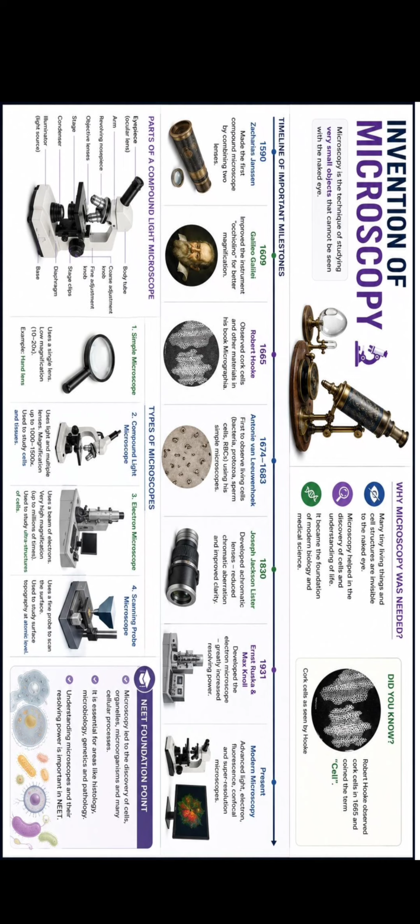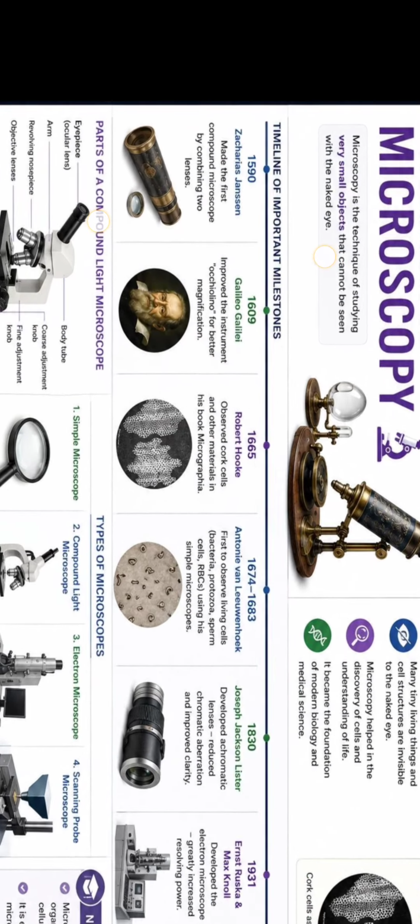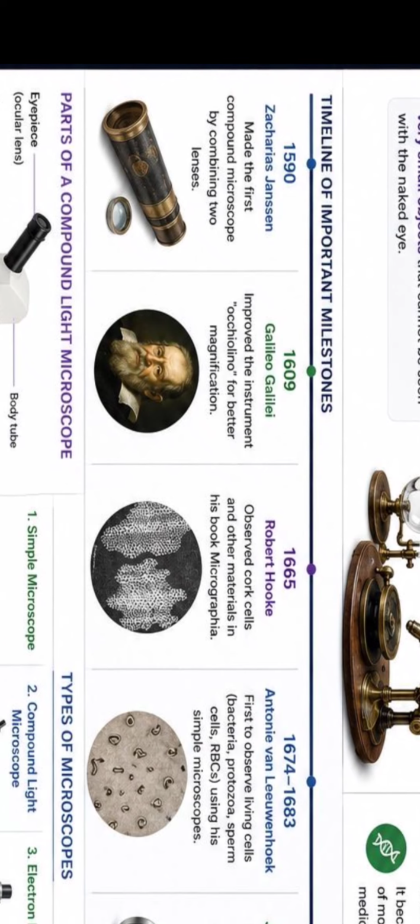Now here also you can see the first ever was Zacharias Janssen, in 1590. Then comes Galileo Galilei in 1609, Robert Hooke in 1665. You are familiar with him because he is the person who first used the term cell, and there is a diagram he has drawn which is very famous. He observed the cork cells of the plant. Although he observed the dead cells of a plant, he had no idea about that at the time, but now we know that he actually observed dead plant cells, right?